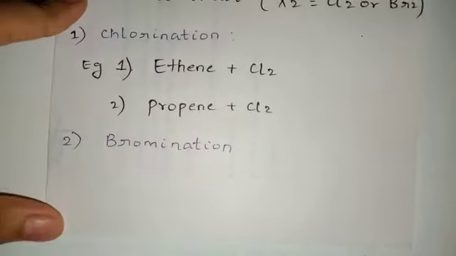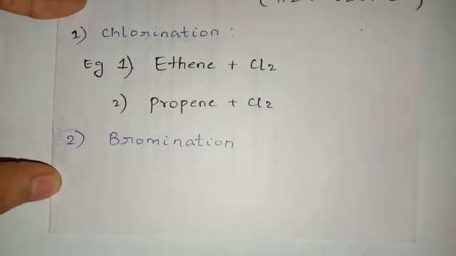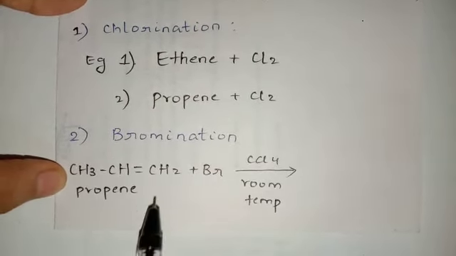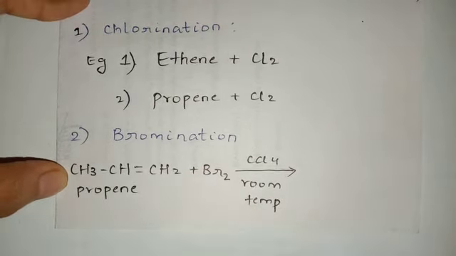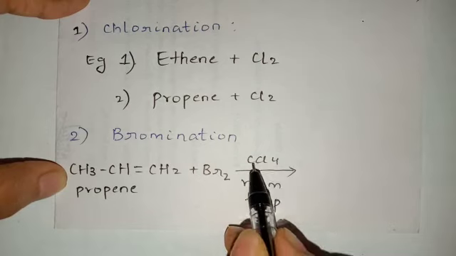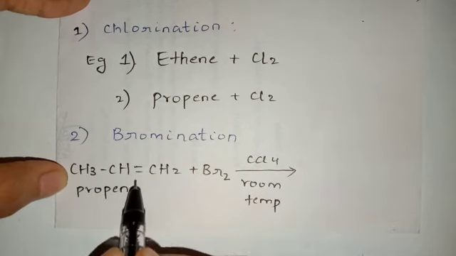First, let us discuss one example. For example, if I take propene. Okay students, as you all can see, in propene I have added Br2, bromination, so I'll add Br2. Catalyst will be same, CCl4 at room temperature. What is going to happen?